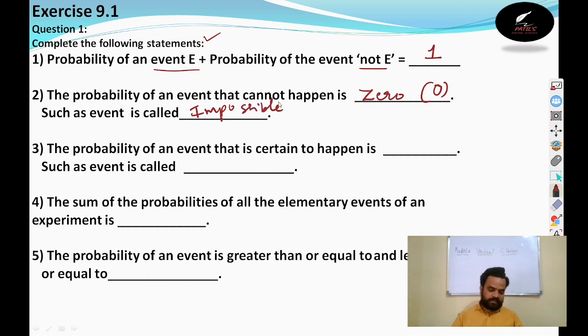The next is the probability of an event that is certain to happen. It is going to happen only, that is called a sure event. The probability of a sure event is 1.